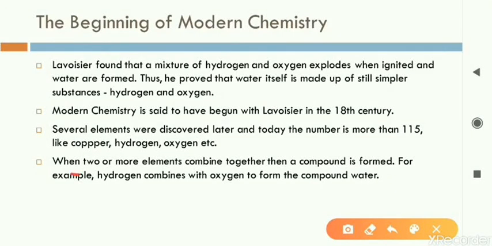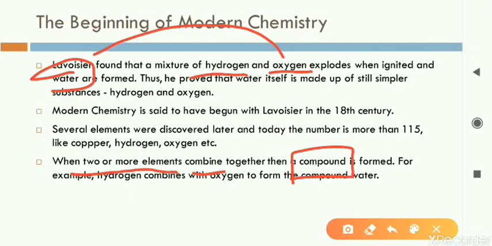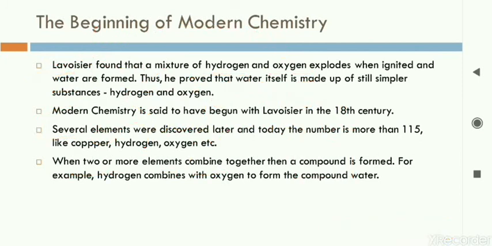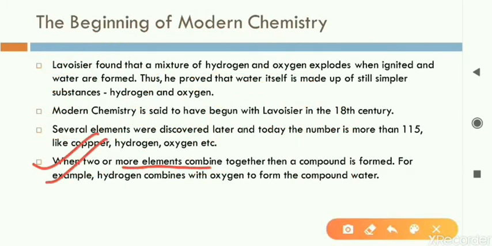Next, when two or more elements combine, join together, then a compound is formed. Like one element hydrogen, one element oxygen. When we join these two, we get water. Hydrogen is an element and oxygen also is an element. When we join these two elements, what we get is called a compound. So you will always remember this: when two elements combine together, what we get is called a compound. Examples of elements can be hydrogen and oxygen. An example of a compound can be water.